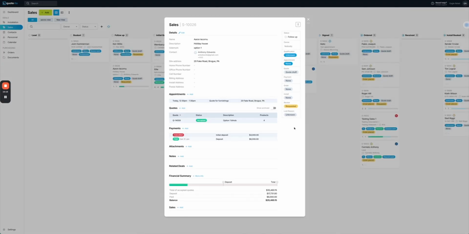That could trigger an automated email. If it was ordered and order placed, that could trigger an email to the customer, and it could also trigger internal alerts too. So this really gives you the ability to have a look at the company, have a look at where the wasted time is from a lot of the team, be it following up quotes for hours. You know, if you could save each staff member 4 hours a week and they could sell an extra job, that's worth far more than the cost of Quoterite.